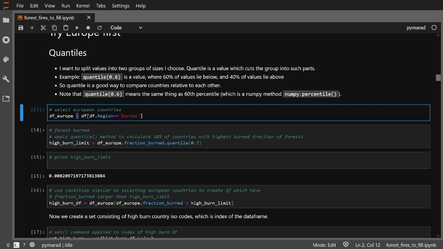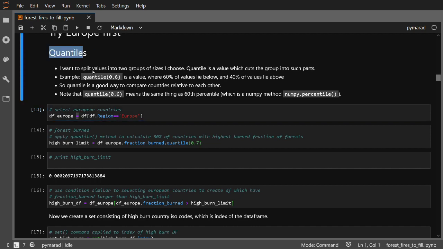Now the question is, how much is a lot of burnt forest? You most probably don't know. I certainly don't, but we can let the data educate us. Because all we care about is to compare countries with each other. And for that we are going to use so-called quantiles. Imagine I want to split values into two groups of sizes which I choose. Let's say I want to choose 30% and 70%. A quantile is a value which will cut the group into exactly such parts.